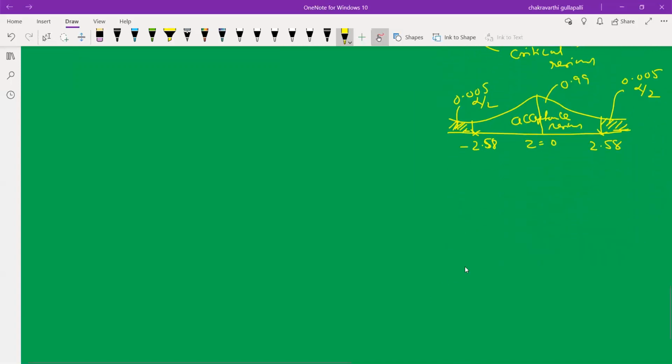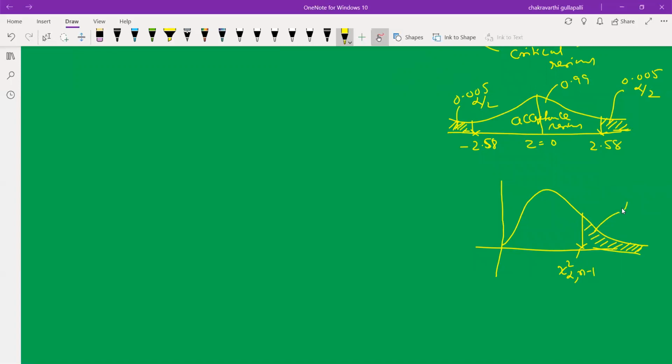One more example is the one-sided case. This is a chi-square distribution. The chi-square critical value is chi-square alpha with n minus 1 degrees of freedom. Now we consider only the upper part of this chi-square critical value.